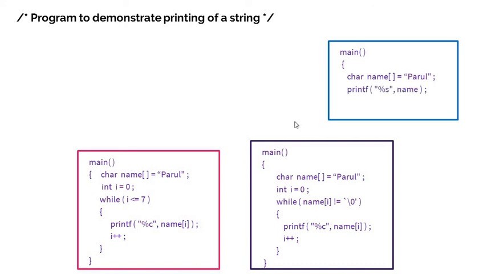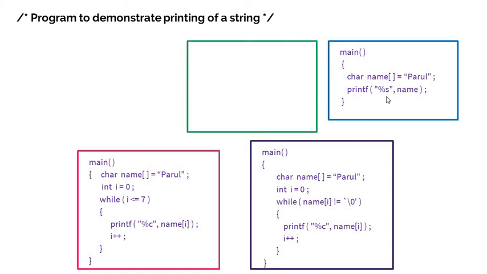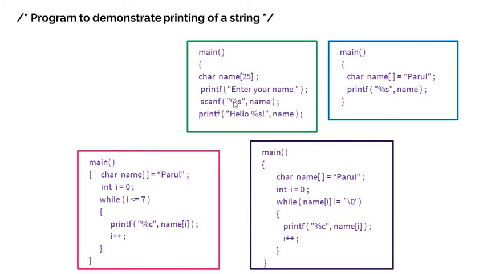After that, inside this main function, printf, simple, you can initialize. Over here I have just initialized this variable and printf %s. Over here we were using %c, but now we have used %s for string. You can also do like that. After that, inside this main function, character name, you can see I have just declared this particular array. Enter your name. And after that scanf function %s, enter your name, that we have seen in that IDE. So hello %s name.